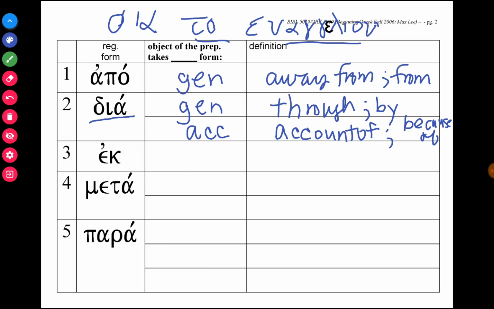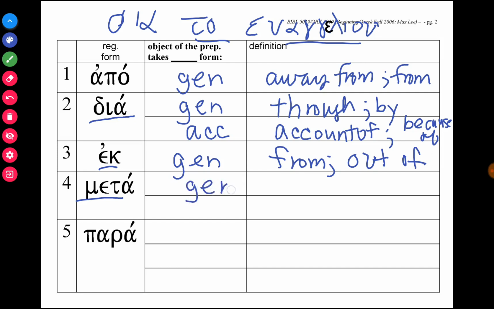The next preposition we have is ek, and this is one that always takes the genitive, and it means from or out of. Meta is a preposition that takes an object in two cases. When it's attached to an object in the genitive case, then it means with. And if it's attached to an object in the accusative case, it means after.